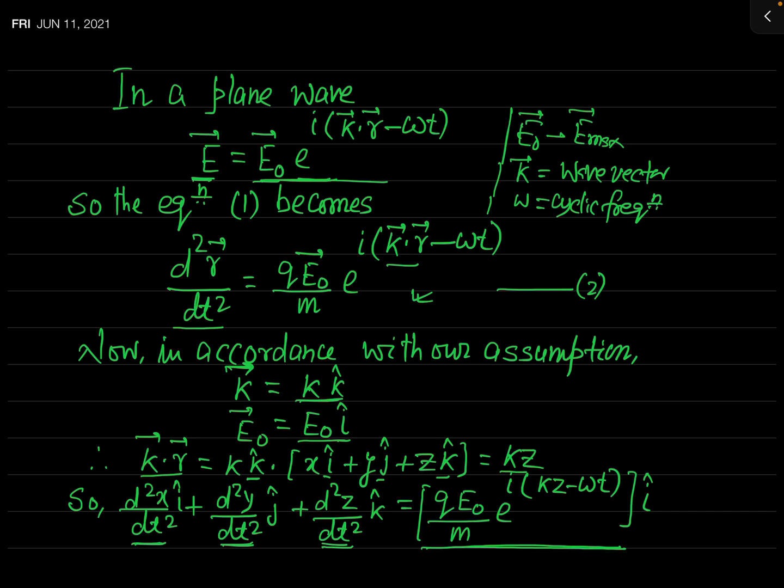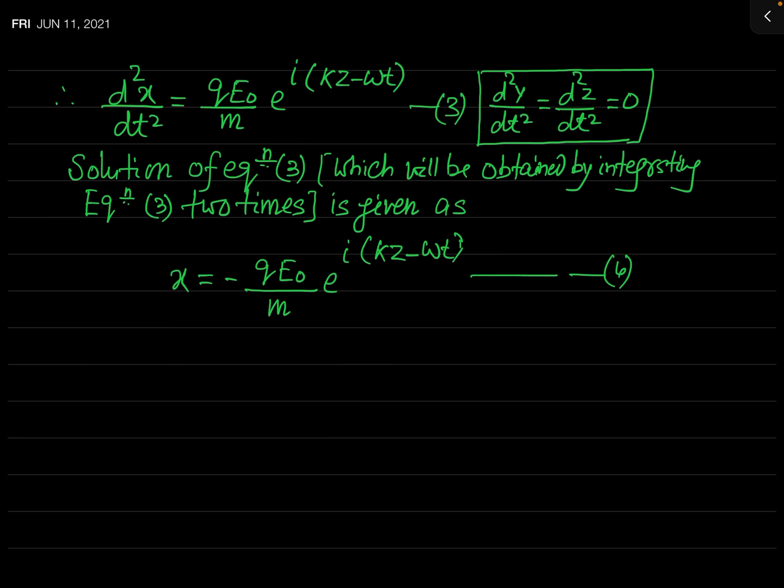So now equate the x, y and z components of the LHS and RHS, and after that we will get a scalar equation: d2x by dt square equal to q E naught over m, e raised to the power i(kz minus omega t). And d2y by dt square and d2z by dt square will be 0. So this is not of our interest. The equation which will be of our interest is only this equation 3.